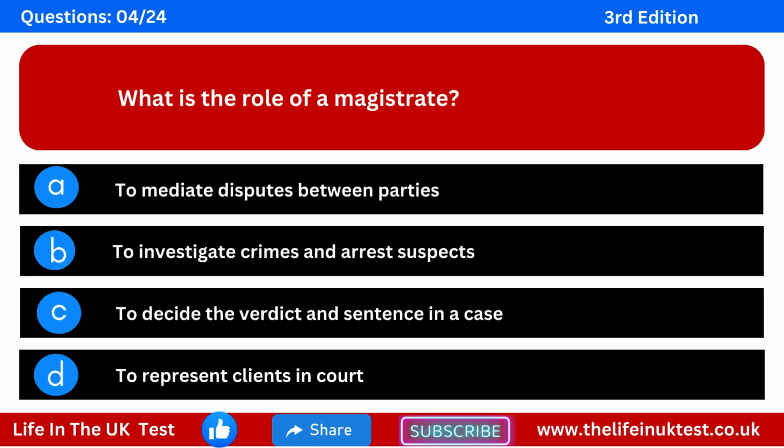Question 4. What is the role of a magistrate? Option A, to mediate disputes between parties. Option B, to investigate crimes and arrest suspects. Option C, to decide the verdict and sentence in a case. Option D, to represent clients in court.